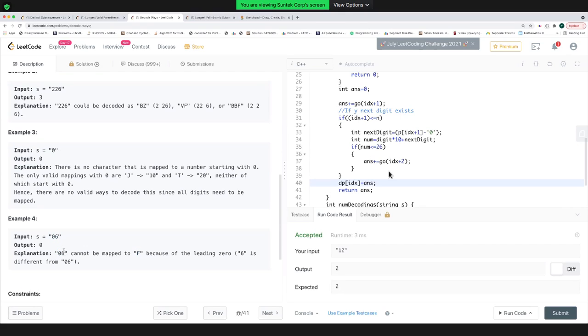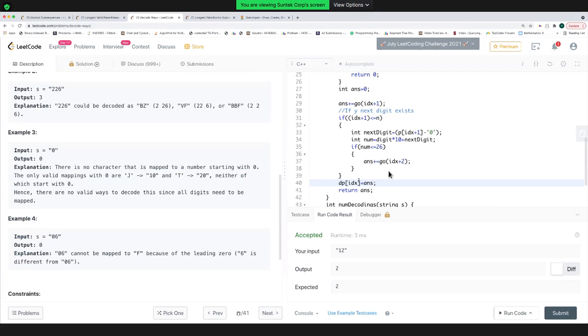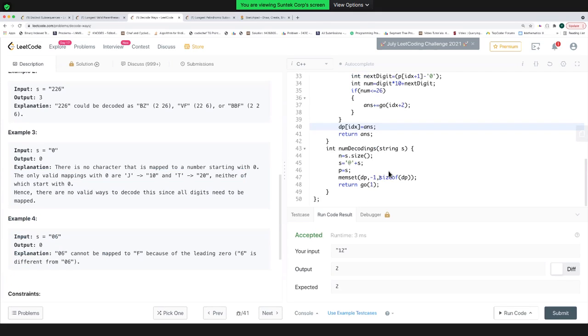06 is something different, and we can't make both of them separate because, as I told you, 0 is nothing. We have to find the total number of ways for decoding the string. So in this case, what we did was first we convert it into a one-based indexing string because I like handling the problems from one-based indexing instead of zero-based indexing. And by default, a string starts from index 0 and ends at n-1.